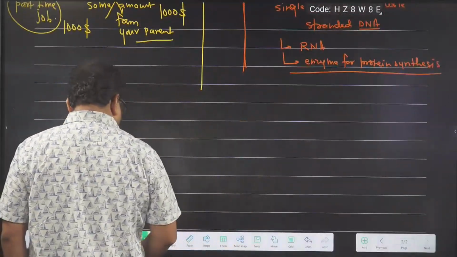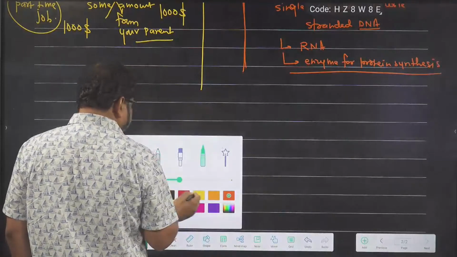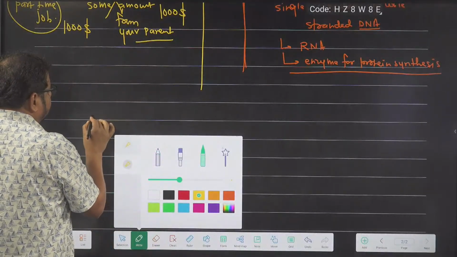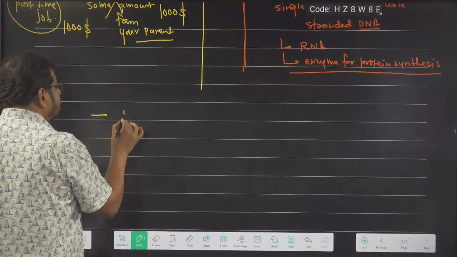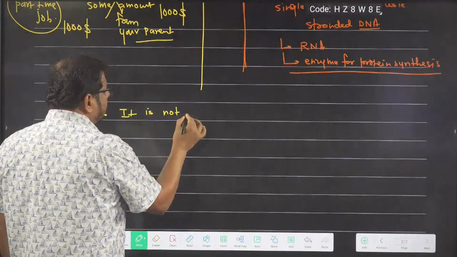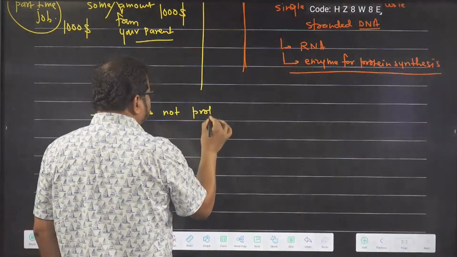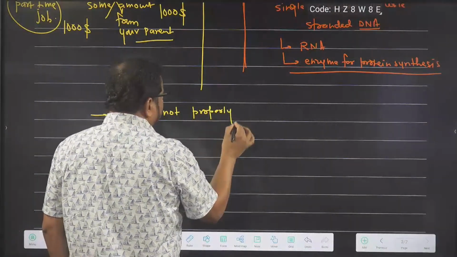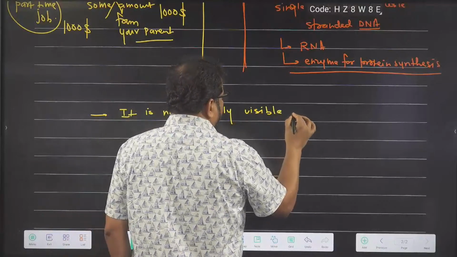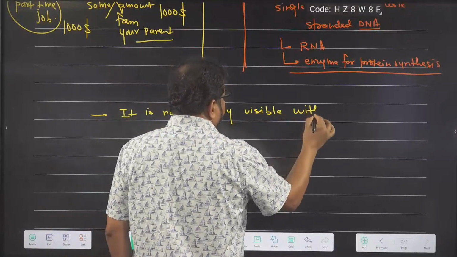Now we are moving ahead on the mitochondria. It is not properly visible without staining.